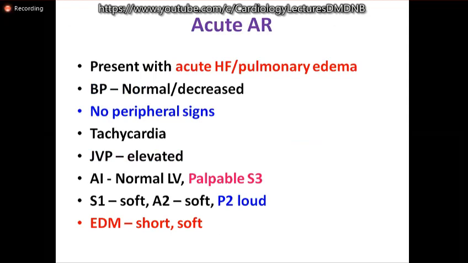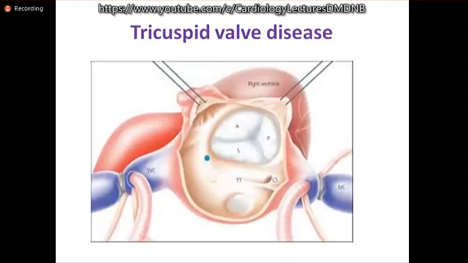In acute AR, the findings will be entirely different. They may present with acute heart failure or pulmonary edema. BP will be normal or decreased. No peripheral signs. Signs of heart failure like JVP elevation and palpable S3 may be there. And the early diastolic murmur will be short and soft.